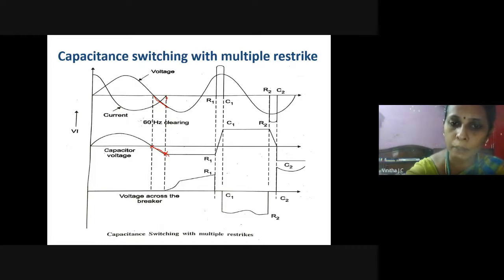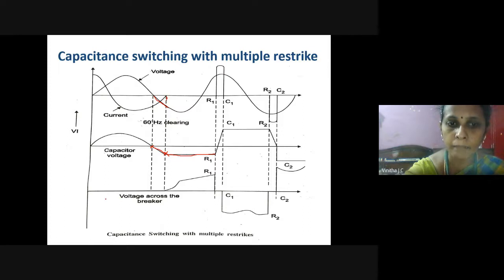So there will not be any further development of voltage across the capacitor, and that voltage remains constant. This voltage is constant till the next restriking of an arc takes place. Now the circuit breaker contacts are in open condition, so the capacitor voltage is constant.